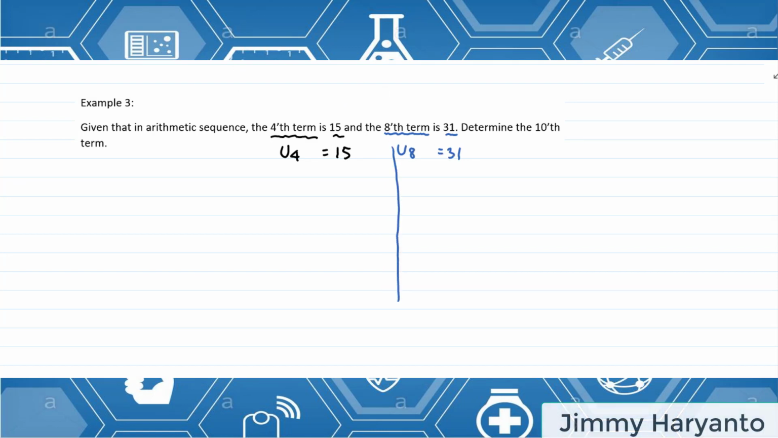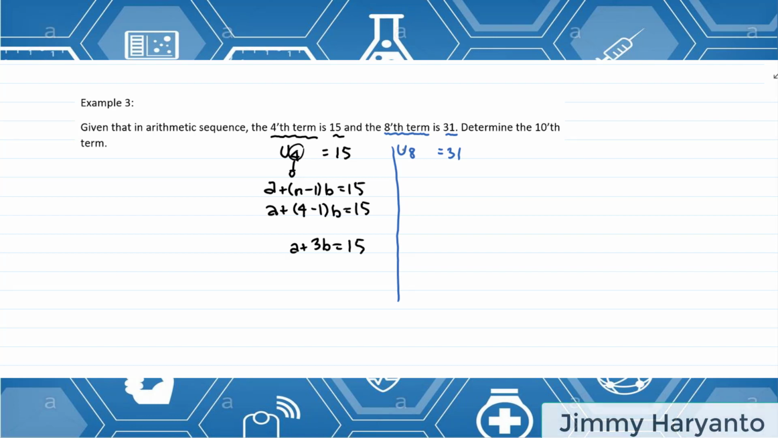Okay, good. Next, for the U4, I can use the formula. U4, the formula is a plus n minus 1 times b, right? For this question, we cannot prepare a and b since the sequence is not given. So we have to find another way to find a and b. Okay, a plus n, the n is 4. 4 minus 1 times b equals 15. So I have a plus 3b equals 15.